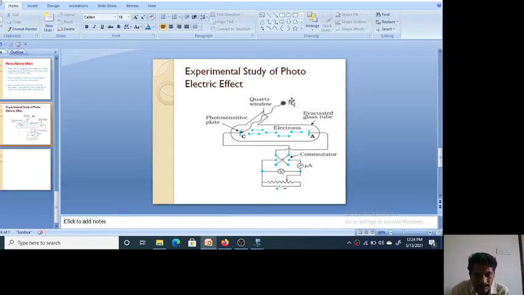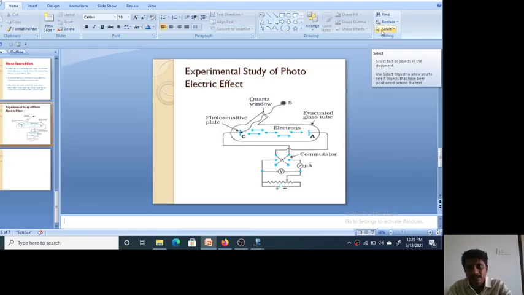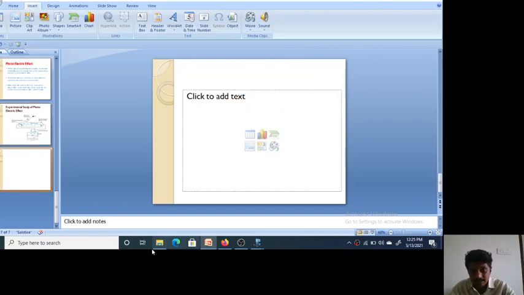There is no time lag. As soon as the light is incident on the metal surface, immediately emission of electrons takes place. The time lag between the incident light and emission of electrons is 10 power minus 9 seconds, almost immediate. It is an instantaneous process. There is no time delay between the incident light and emission of electrons.